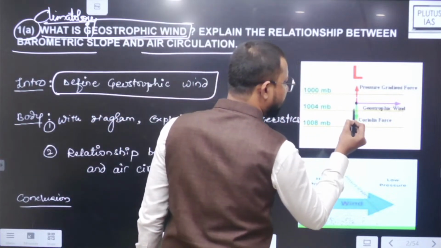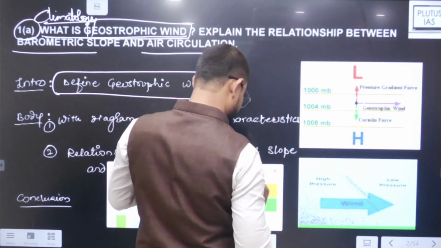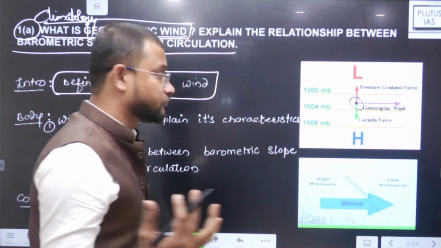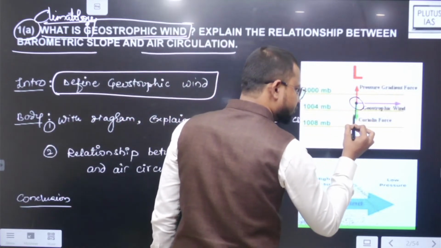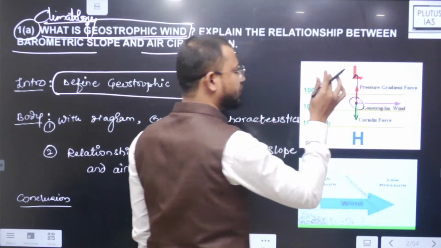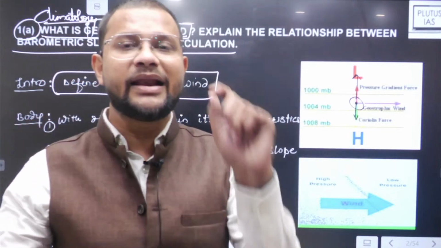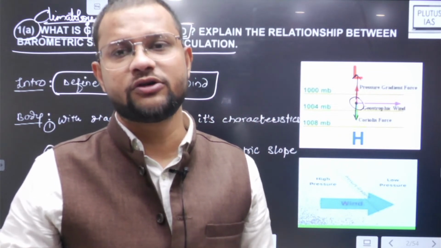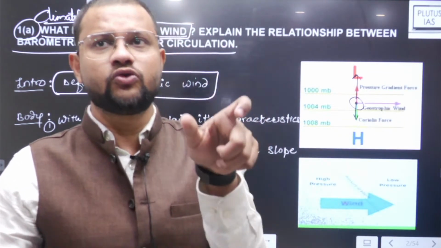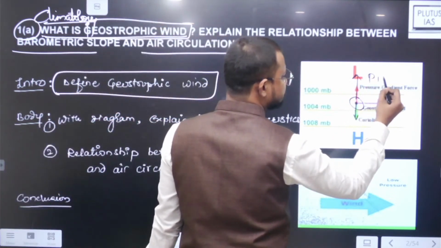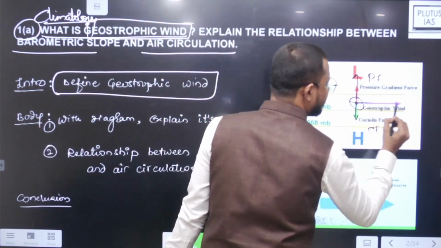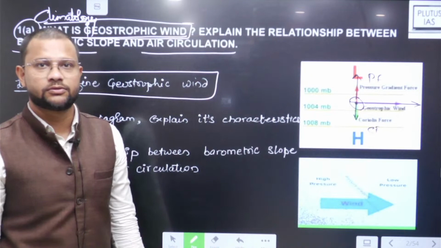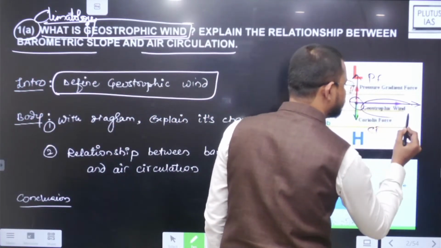It is an upper air wind which fulfills a typical condition: the geostrophic wind is the result of the balance of Coriolis force and pressure gradient force. When these two forces successfully balance each other, you will find this wind then blows perpendicular to both, and this is what leads to geostrophic wind.